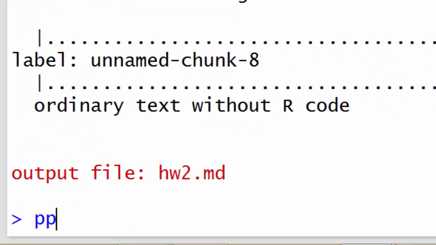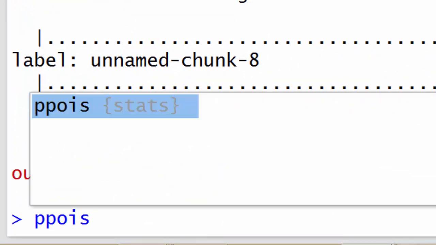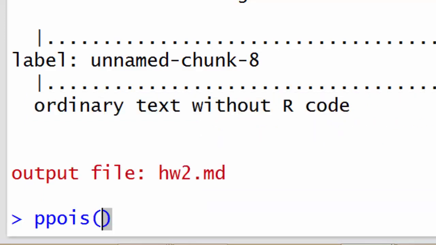The Poisson probability function is ppois. There you go. And we want 20. And the lambda is 33, 16.5 times 2. So what I mean by that is we want the probability of getting 20 hits or fewer in 2 days, not for 1 day. And so if the rate is 16.5 per day, then the rate is 33 per 2 days, okay?